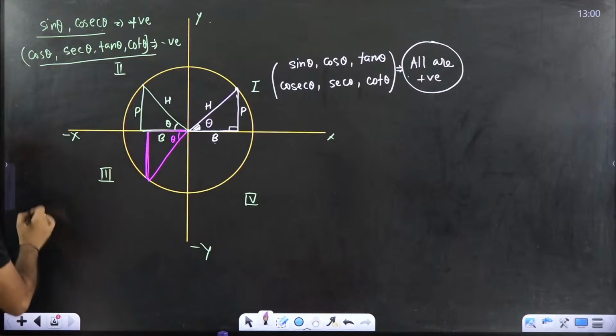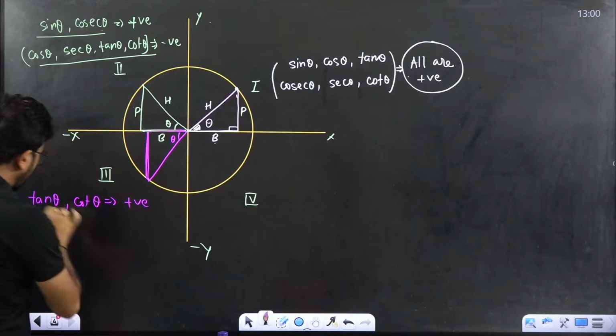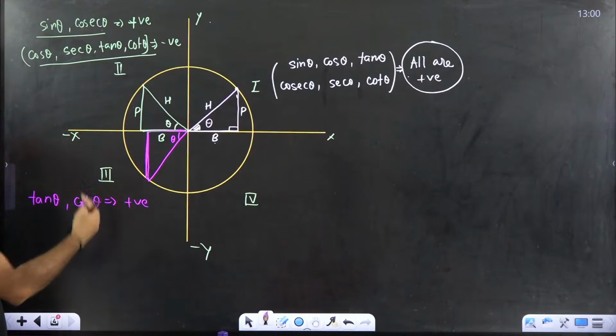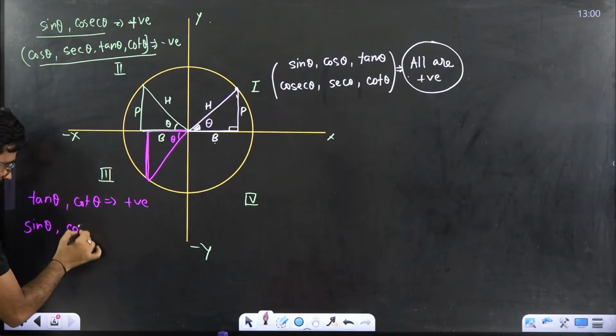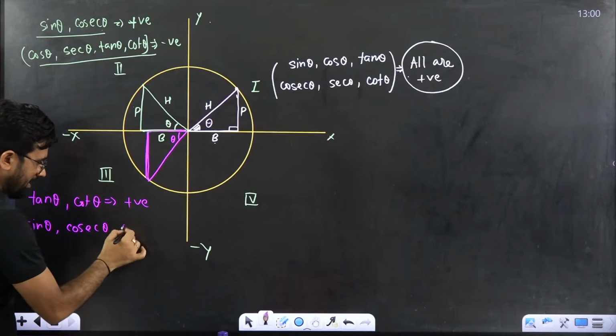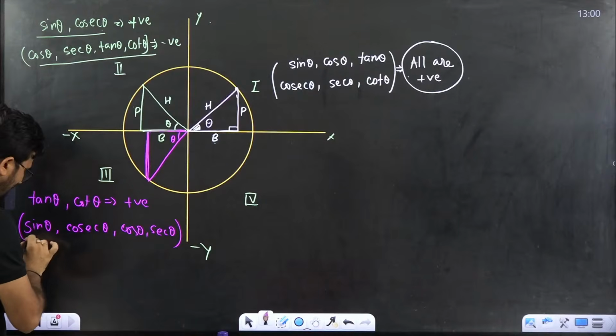If both are negative, tan theta and cot theta would be positive. Why positive? Because perpendicular upon base, negative and negative cancel out, so it remains positive. Other than this, sin theta, cosec theta, and similarly cos theta, sec theta are all negative.